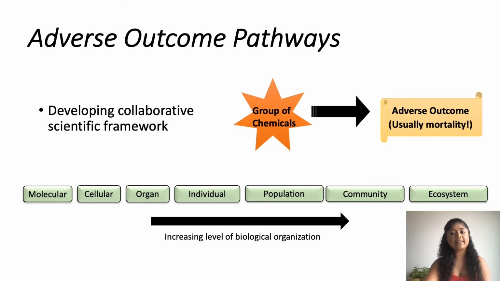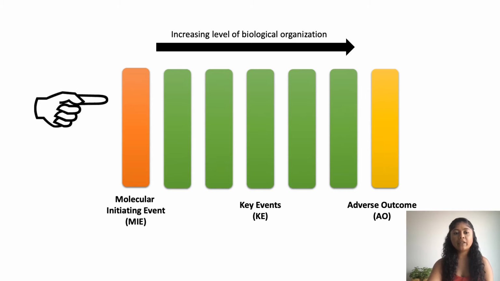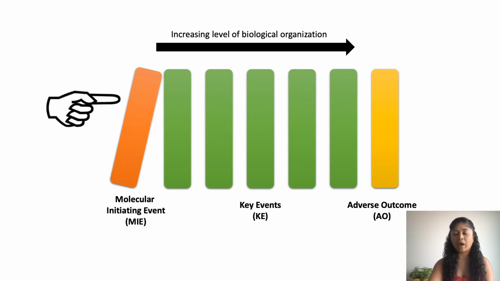An AOP in itself captures an adverse outcome caused by a variety of chemicals on a multi-organismal level, from the molecular through to the ecosystem level. A molecular initiating event, or an MIE, is what commences the inevitable domino effect, which leads to the adverse outcome, or the AO. In between are the key events, shown here in green, which are often weakly linked.